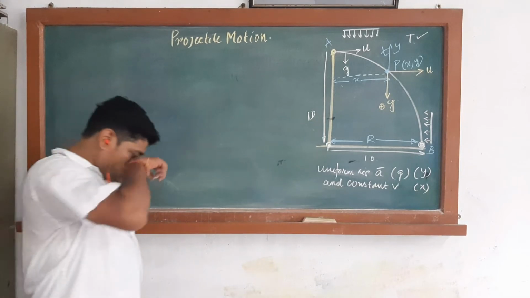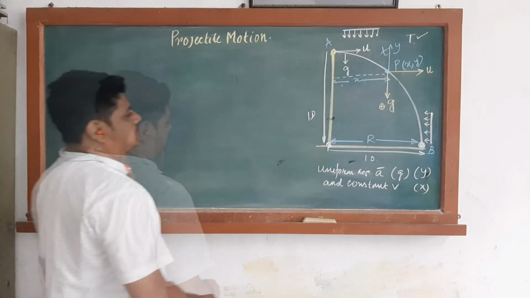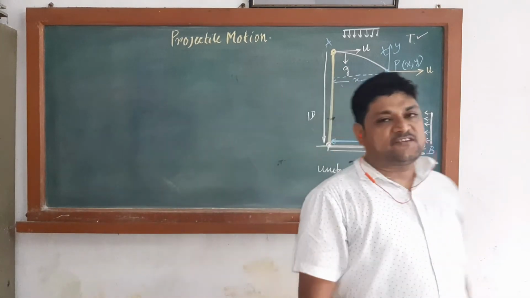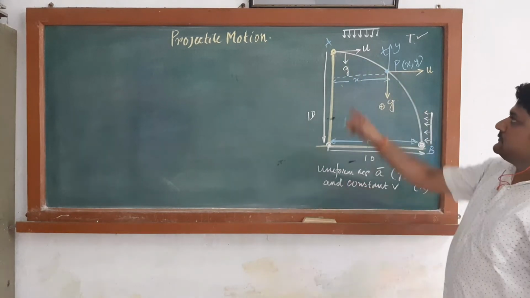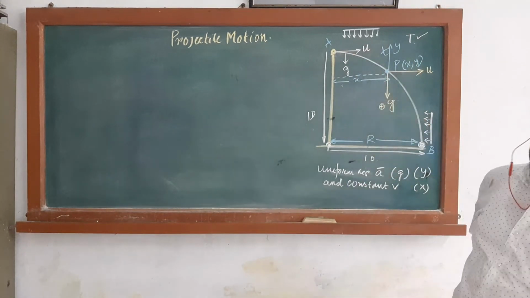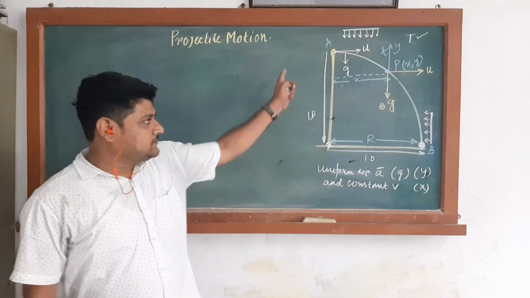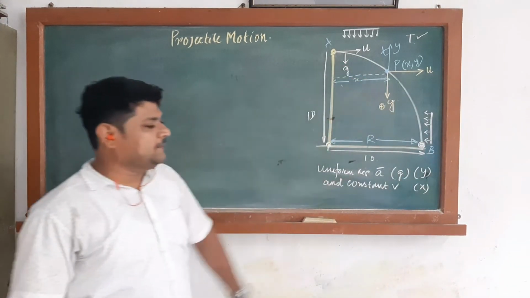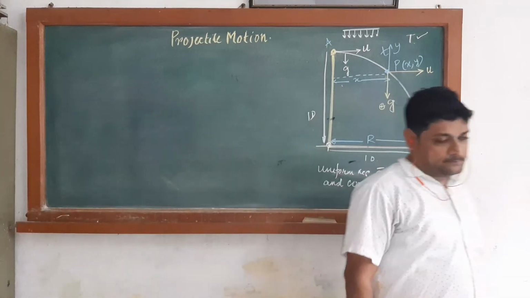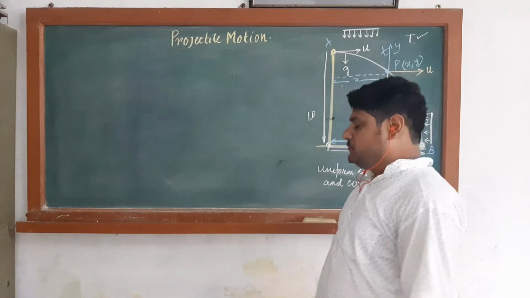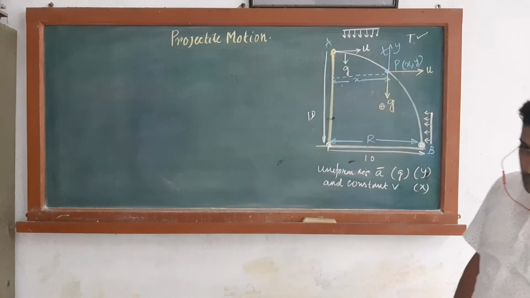So what should we do? First, we can consider the trajectory. What is a trajectory? The path which the particle follows in a projectile motion is called the trajectory. The path which it follows is a parabolic path.